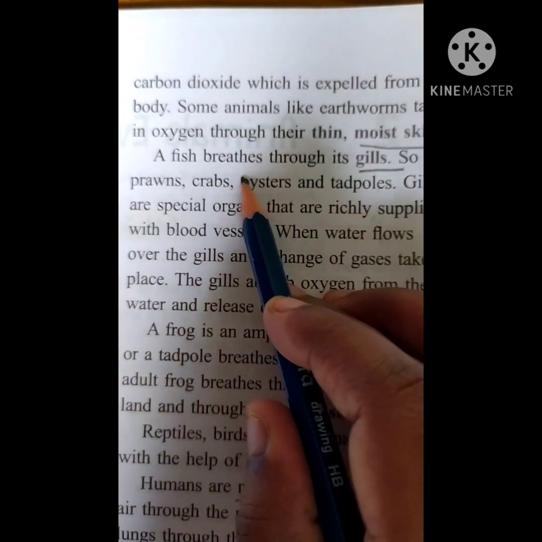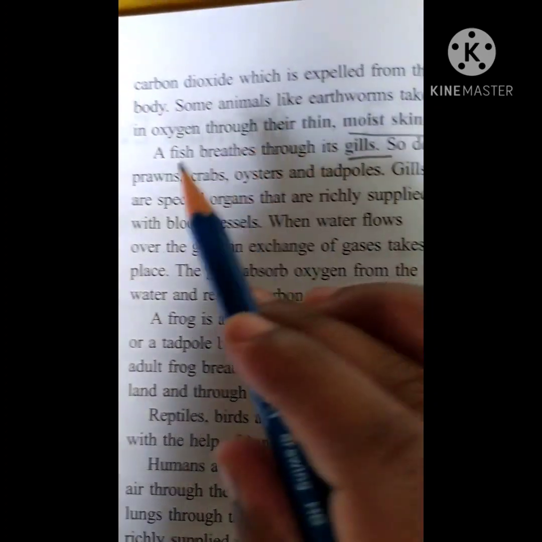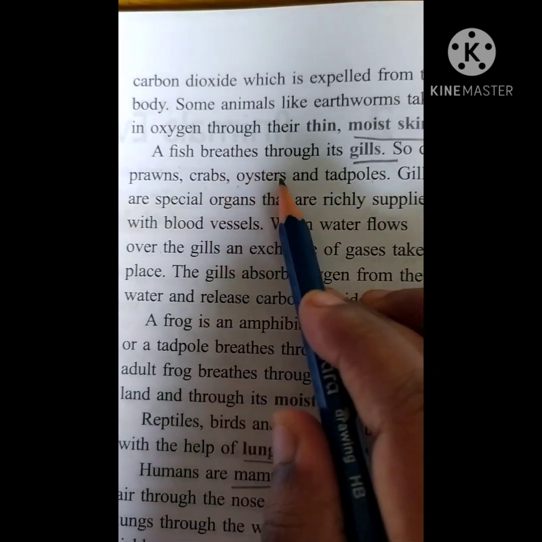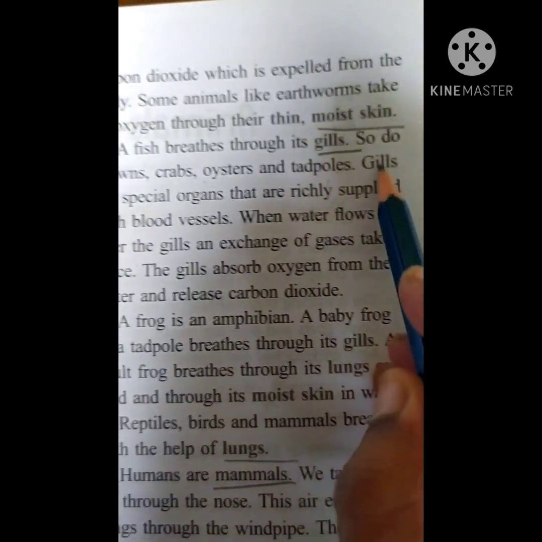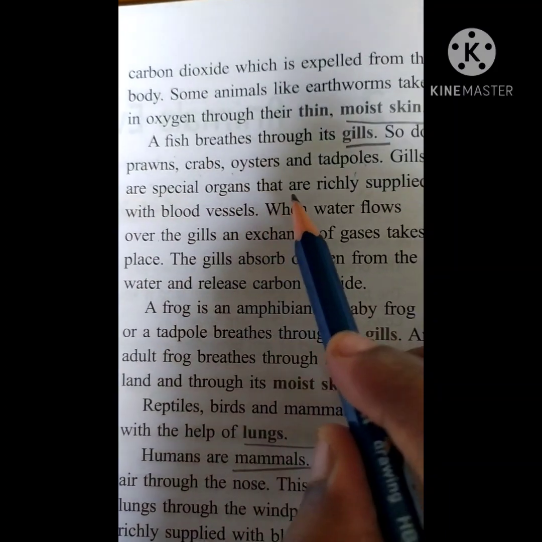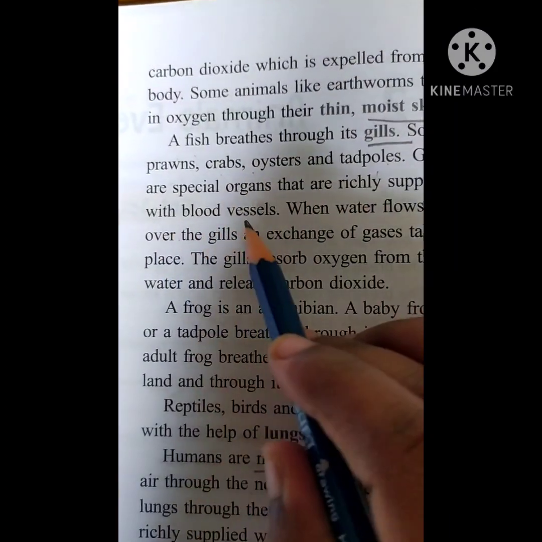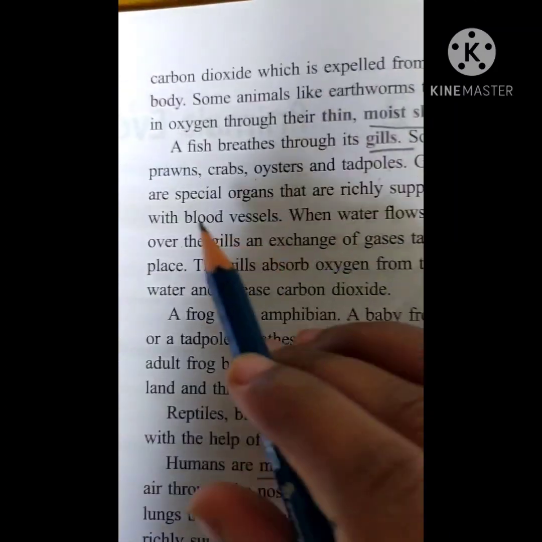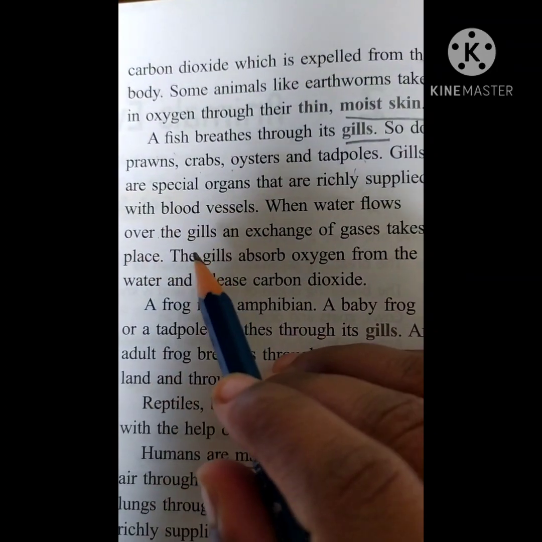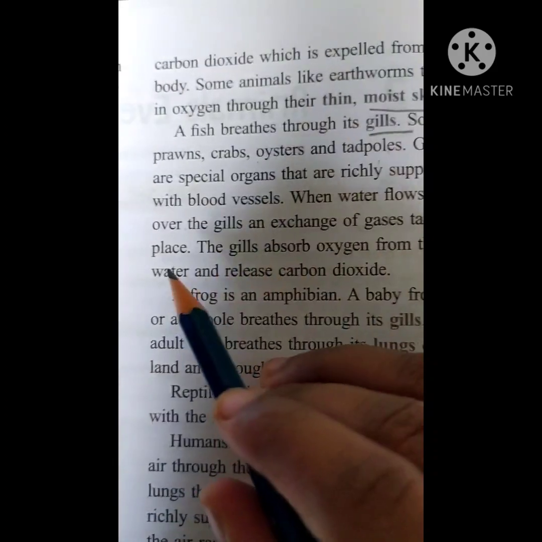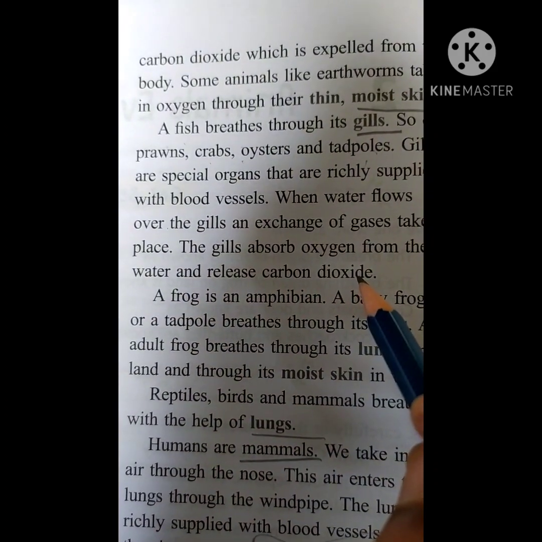A fish breathes through its gills. So do prawns, crabs, oysters and tadpoles. Gills are special organs that are richly supplied with blood vessels. When water flows over the gills, an exchange of gases takes place. The gills absorb oxygen from the water and release carbon dioxide.